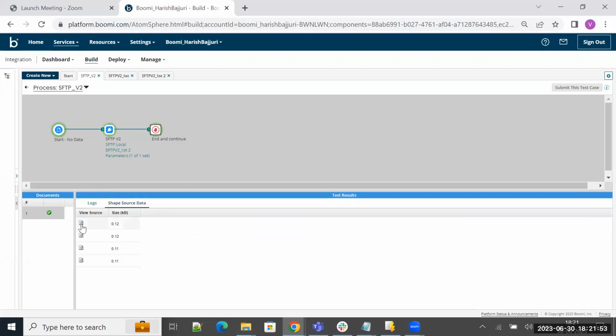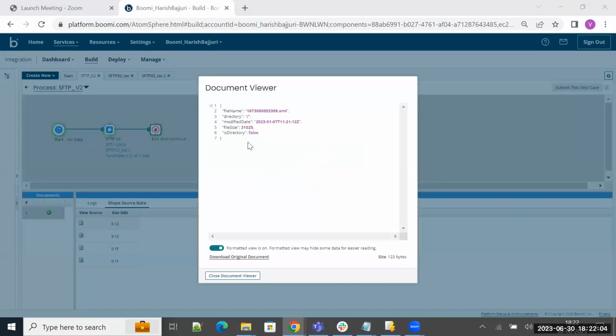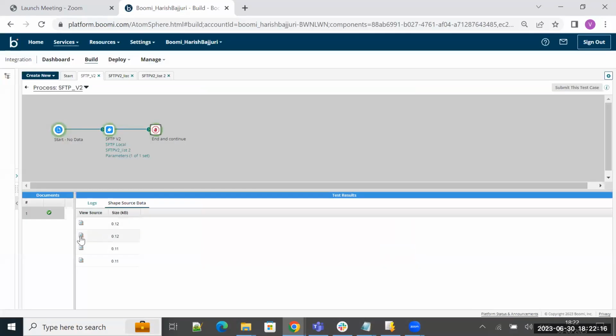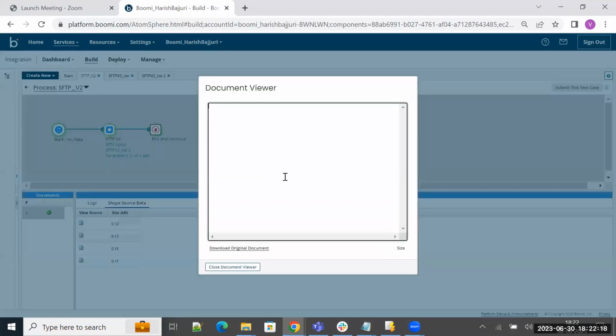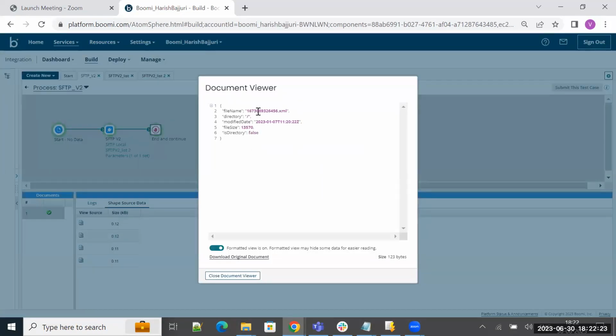When using a list operation, we get a response for each individual document, a metadata document for each individual file. Here, if you observe, this is the output. We have the file name, directory, modified date, and file size. These are the metadata. Similarly, we receive the metadata for all the available files in that particular SFTP directory.